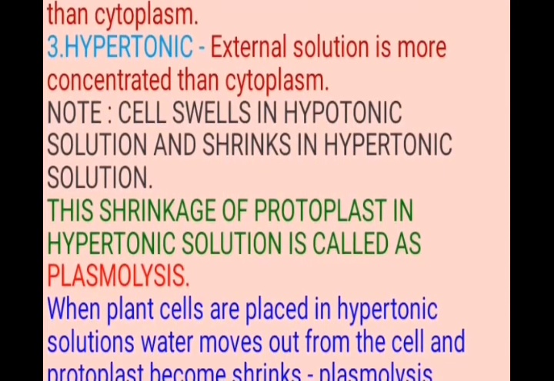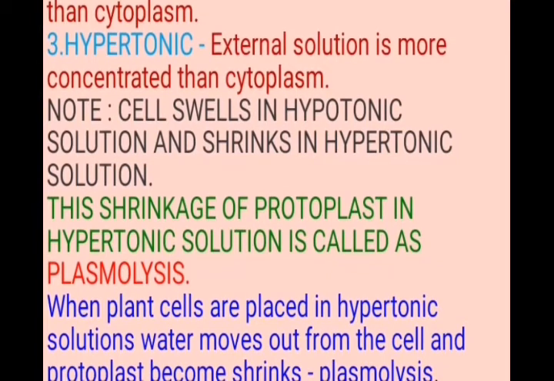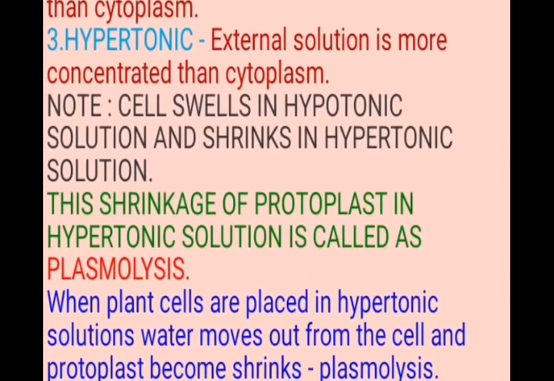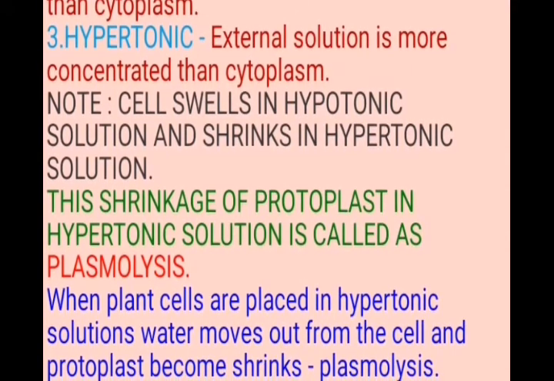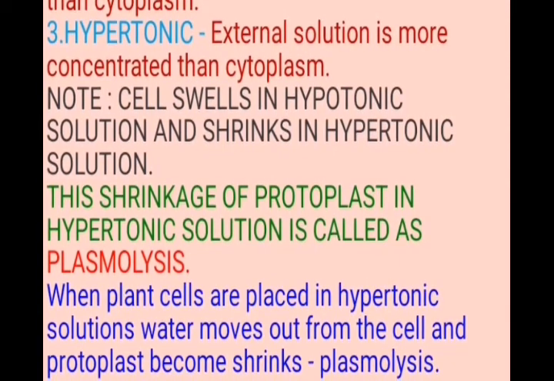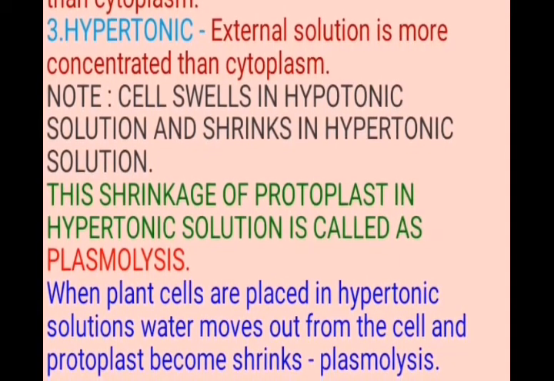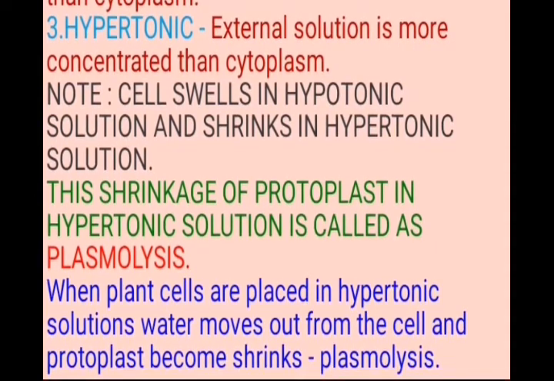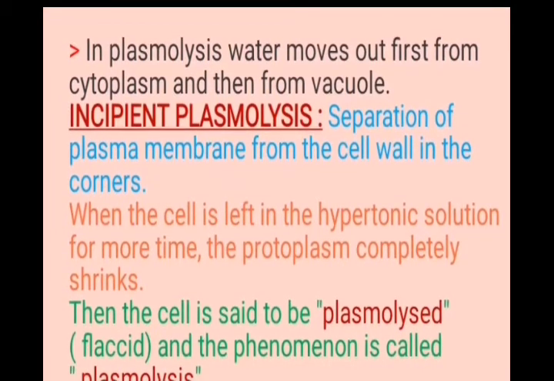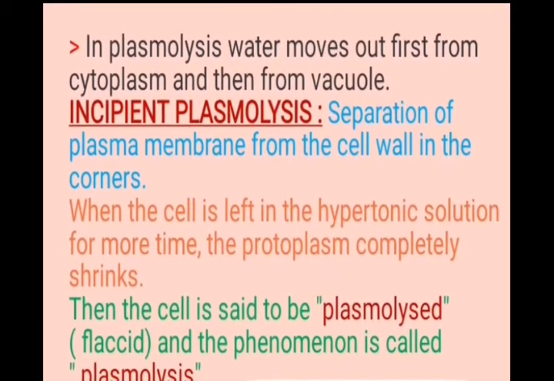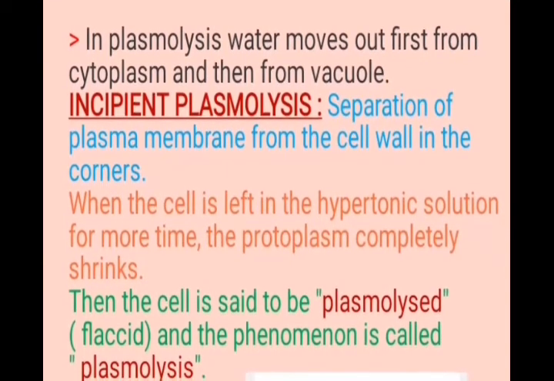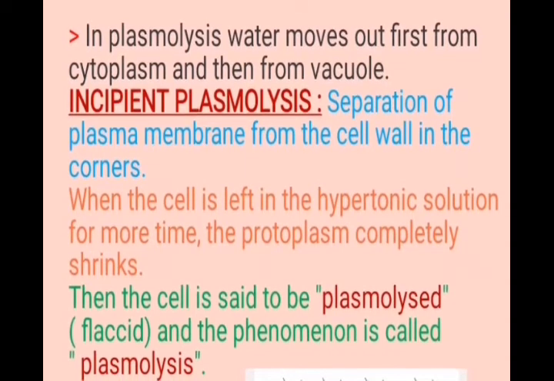The definition for plasmolysis is: whenever plant cells are placed in hypertonic solution, water moves out from the cell and protoplast shrinks. This shrinkage of protoplast is called plasmolysis. In plasmolysis, water moves out first from the cytoplasm and then from the vacuole, and finally the protoplast shrinks.